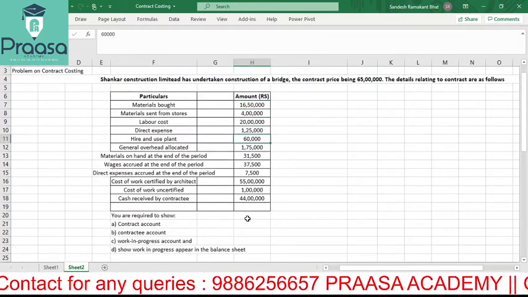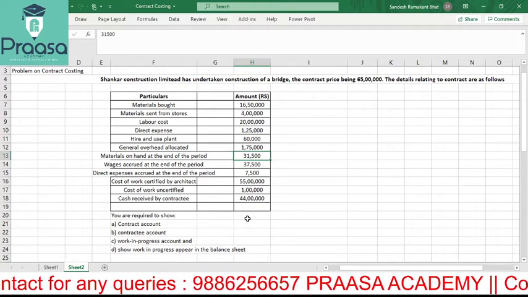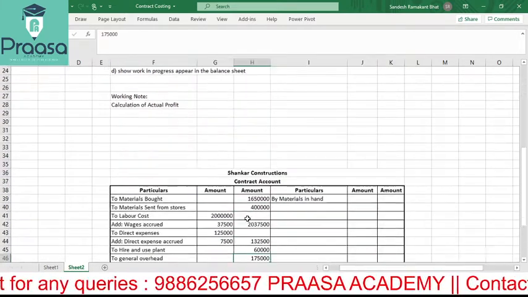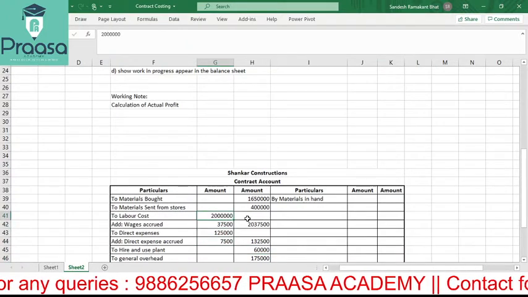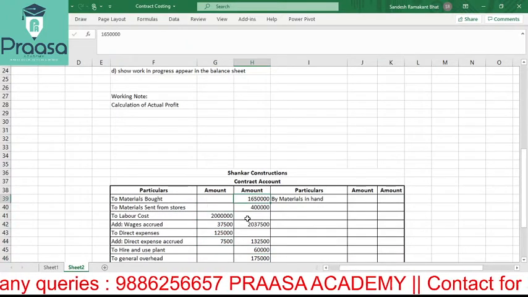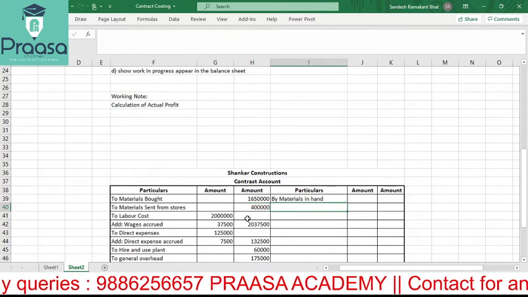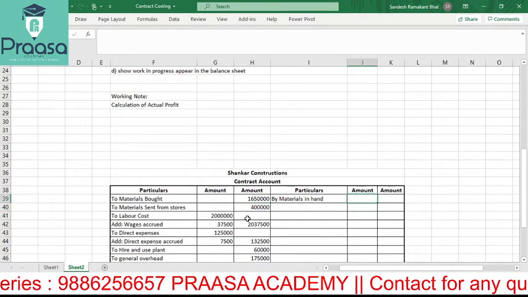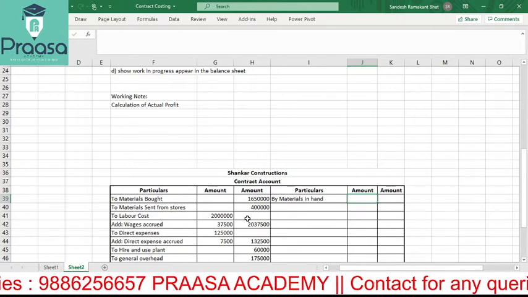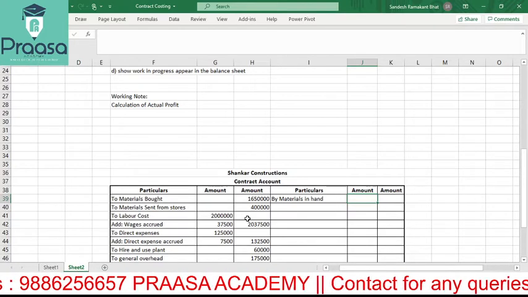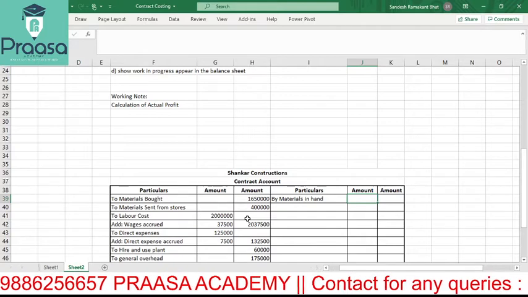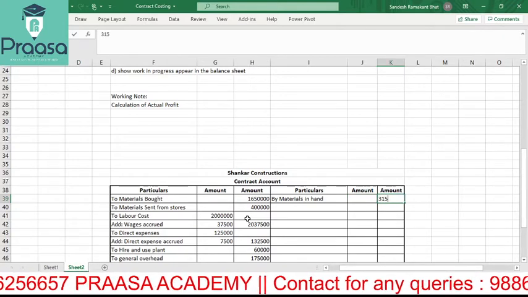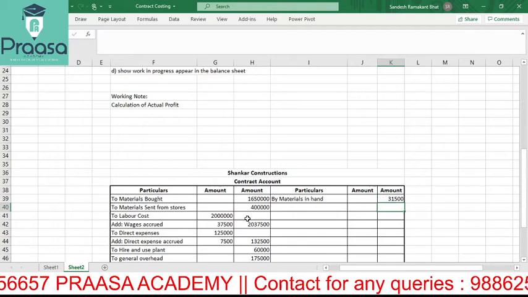Materials in hand is how much? Materials on hand at the end of the period is 31,500. See here, material bought is 16,50,000. Material sent from stores is 4 lakh. After all the construction work, how much is remaining with us at the end of the accounting period is 31,500.